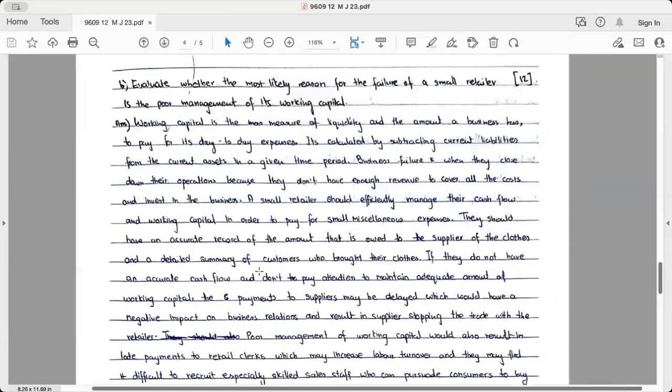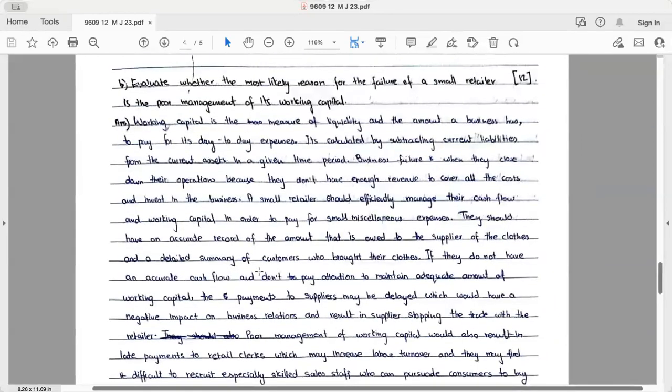So your total marks will end up being 10 out of 12, in which you will get 1 out of 2 in analysis, 5 out of 6 in evaluation, and the rest of the things, knowledge and application, you will get full marks. Overall, it was a good paper. Shabash.